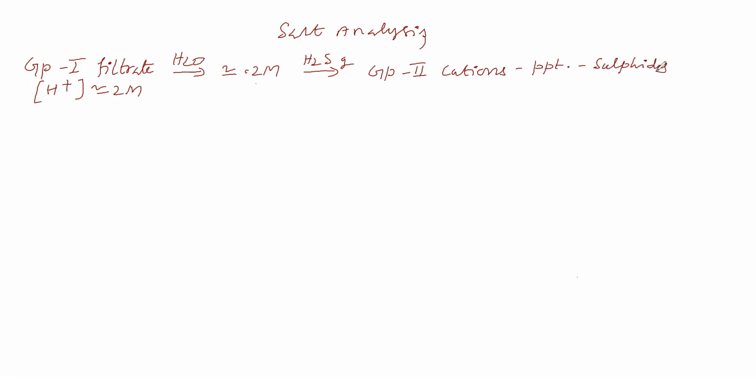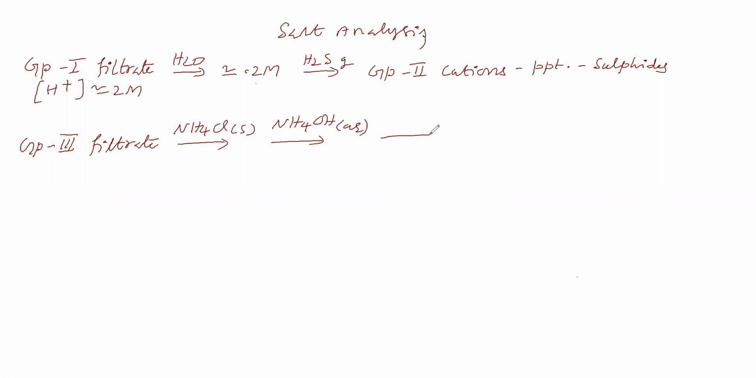Then we proceed to group 3 and group 4. To proceed to group 4, what do we take? We take the group 3 filtrate. To this group 3 filtrate, we add solid ammonium chloride, then aqueous ammonium hydroxide. Then we pass H2S gas.